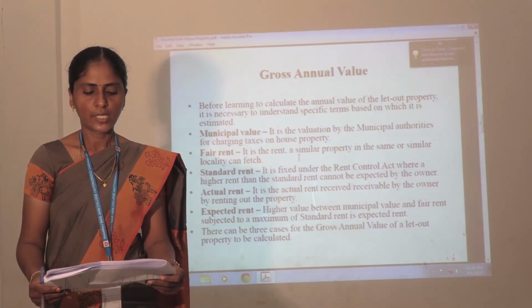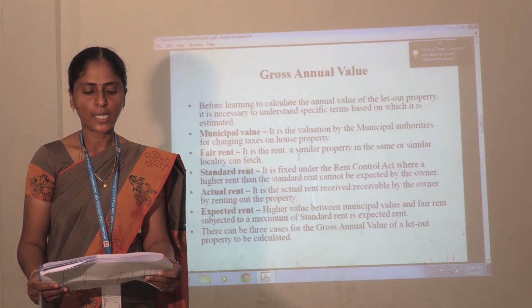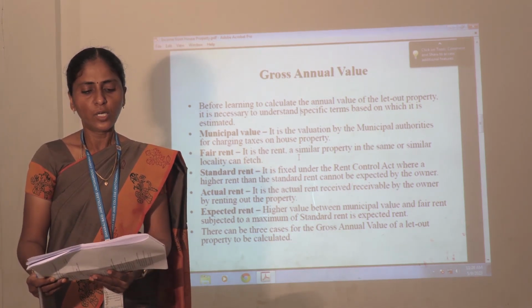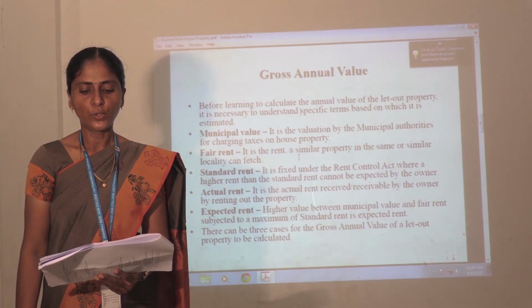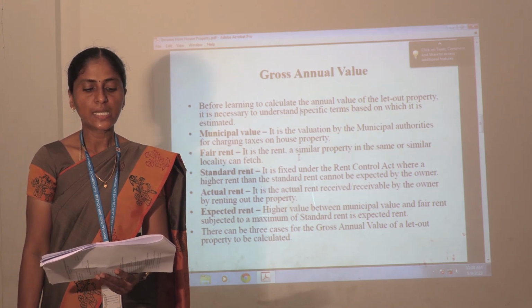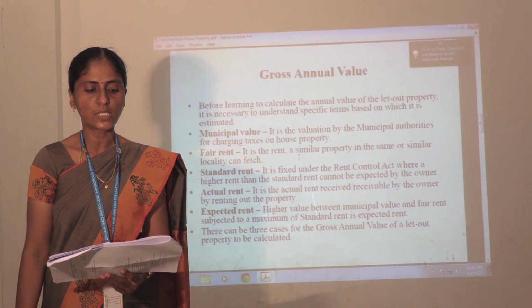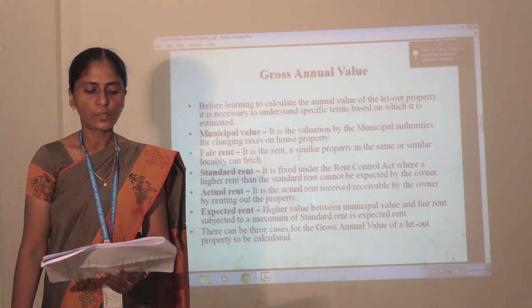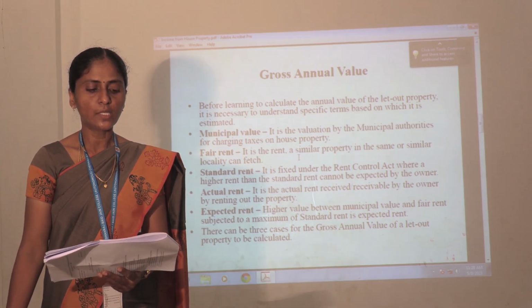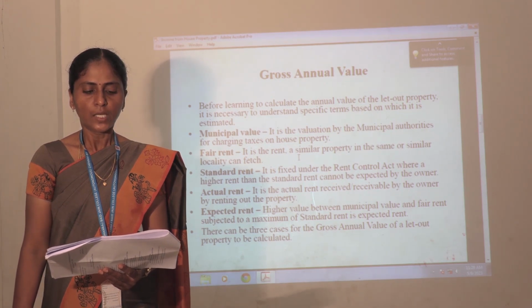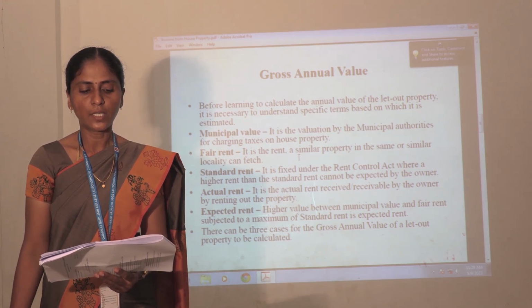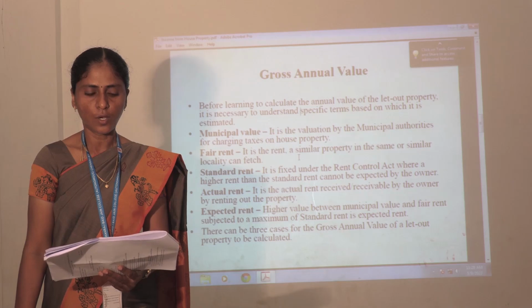So now I am going to explain how to calculate gross annual value. Before learning to calculate the annual value of the let out property, it is necessary to understand the specific terms based on which it is estimated. What are all the terms? First one is municipal value. This is the valuation by the municipal authority for charging the tax on house property.